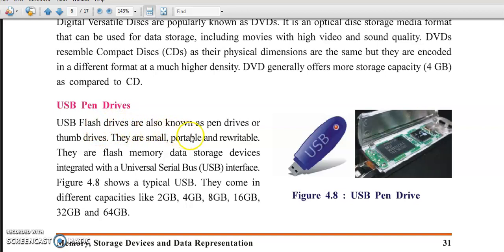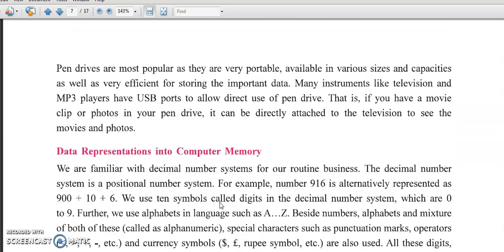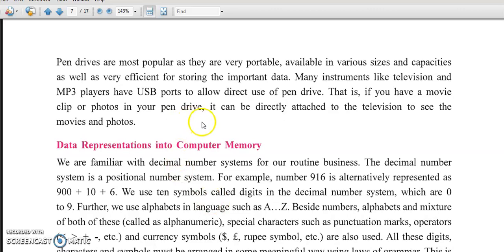USB flash drives are also known as pen drives or thumb drives. They are small, portable and rewritable. They are flash memory data storage devices integrated with a universal serial bus, USB. They come in different capacities like 2 GB, 4 GB, 8 GB, 16 GB, 32 GB and 64 GB. So pen drives are most popular as they are very portable, available in various sizes and capacities, and very efficient for storing important data.